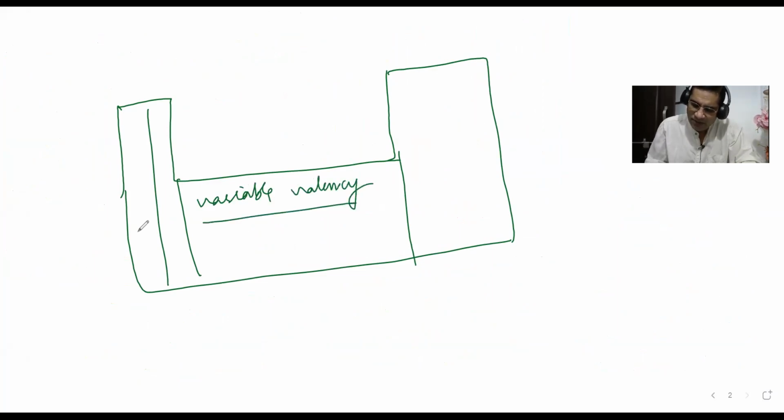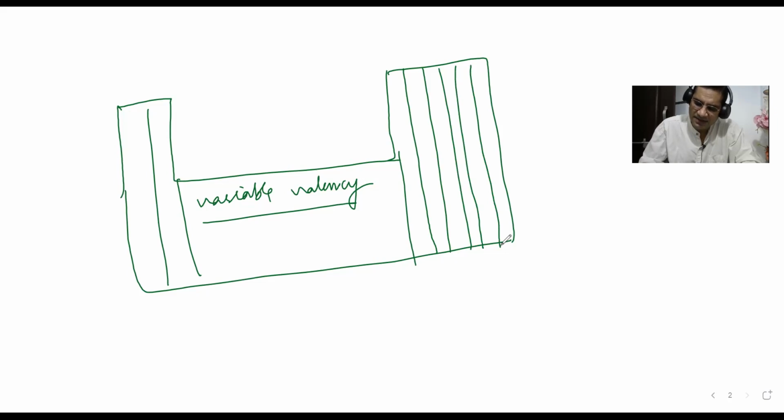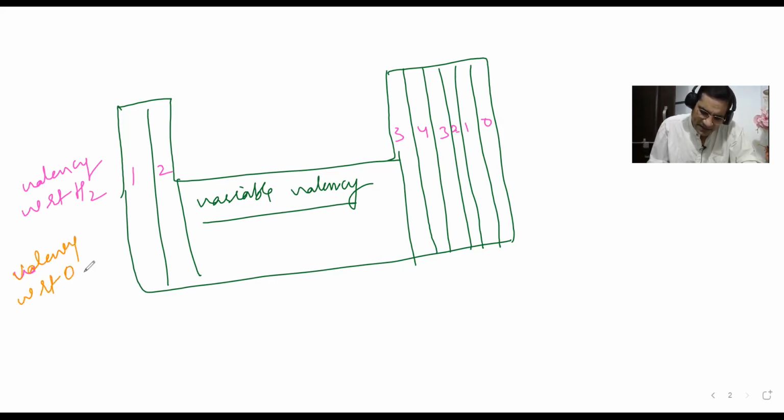Variable valency: 1, 2, 3, 4, 5 and 6. See valency here. Valency with respect to hydrogen: 1, 2, 3, 4, 3, 2, 1, 0. Valency with respect to oxygen or halogen: 1, 2, 3, 4, 5, 6, 7, 0. Now this we should know.